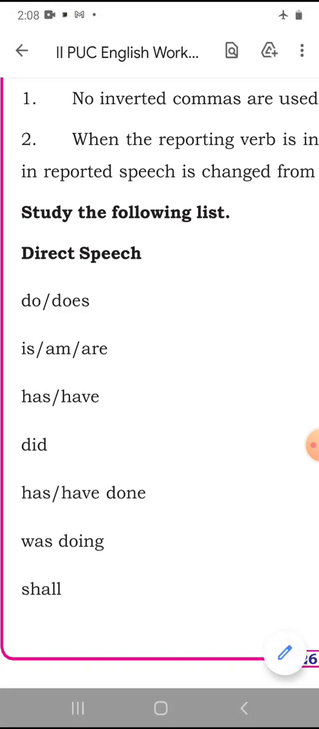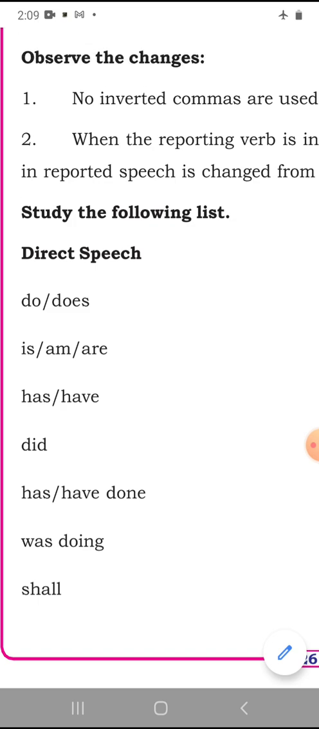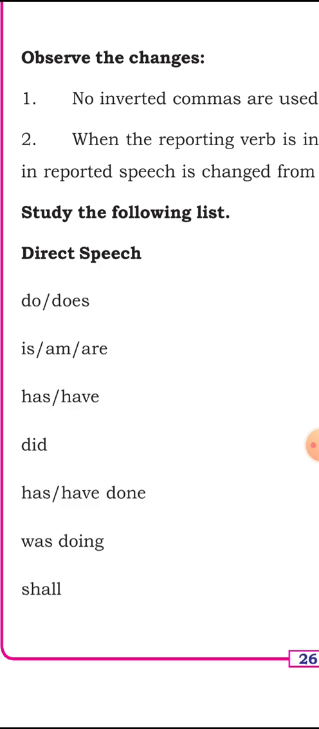You are students, or they are children. If I say, it is simple present tense. They are studying biology, or they are studying English. Let us say, it is present continuous.